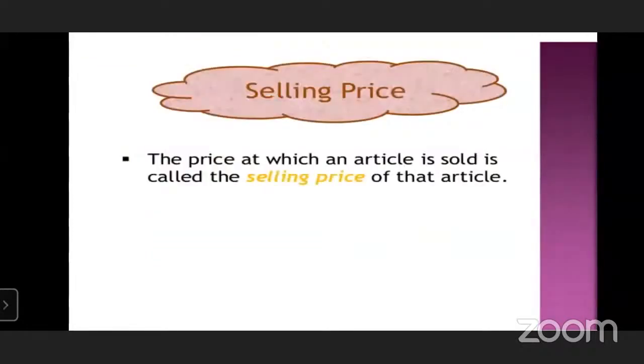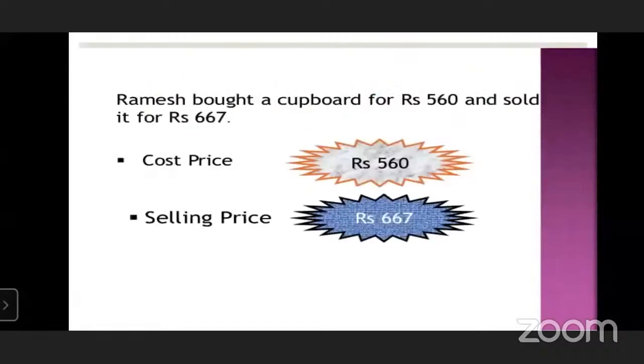See here, the selling price. The price at which an article is sold is called the selling price of that article. We purchase from somewhere else and sell it at our shop. In the same example, Ramesh bought a cupboard for rupees 560 and sold it for rupees 667.